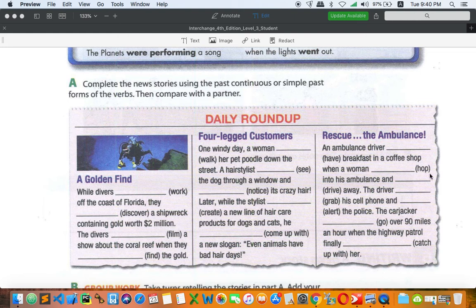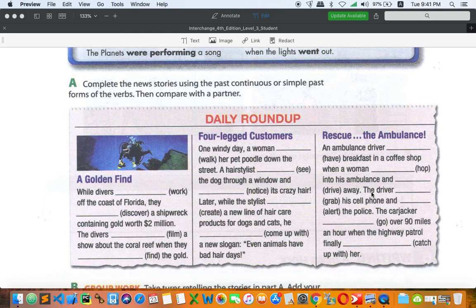So hop right here, don't forget to double P and add ED, because it's CVC, into his ambulance and drove away. So I think that is a series of completed actions. So at that time he was having breakfast, and then a woman hopped and then drove away. Okay, you see that it's a series.